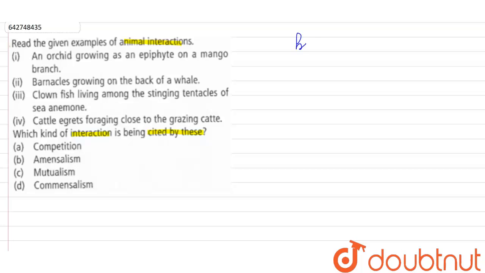Download Doubtnut app today. In this question, we have to read the given examples of animal interactions, and we have to select the kind of interaction that is being exhibited here from among the given options. Now, we all know that in any ecosystem, in any habitat, there are many different species that live together and comprise the biotic community. And all of these members of the community, obviously, they are not distinct from each other. They are linked together in one way or another. And they also show many different kinds of complex interactions among themselves.